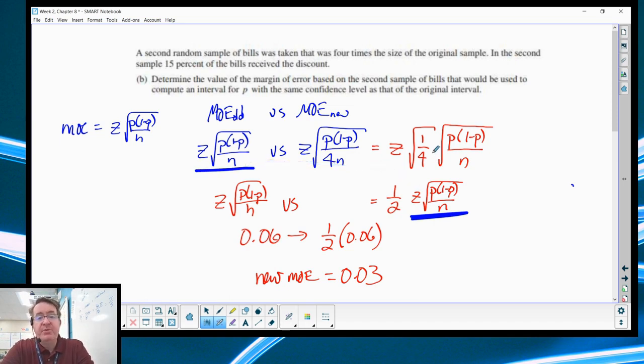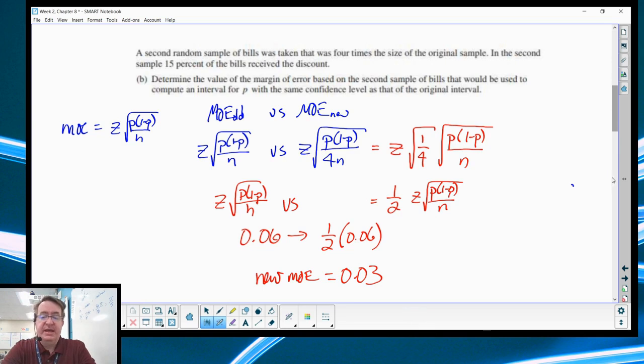Now, you may remember us talking about how, when you're increasing the sample size, the change is the square root of the difference in size. If you want to cut the margin of error in half, you have to make the sample 4 times larger. Regardless, we know the margin of error is going to be cut in half from the old one. Since we know the old one is 0.06, the new one is going to be half of that, and half of 0.06 is 0.03. So that's going to be our new margin of error.